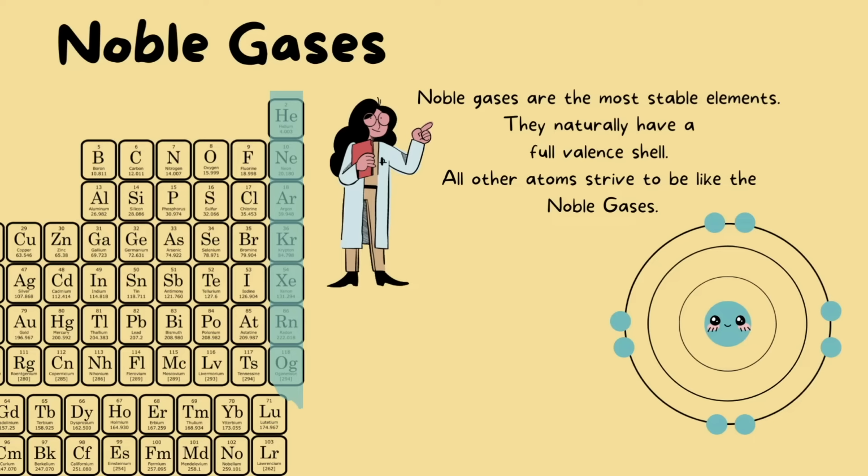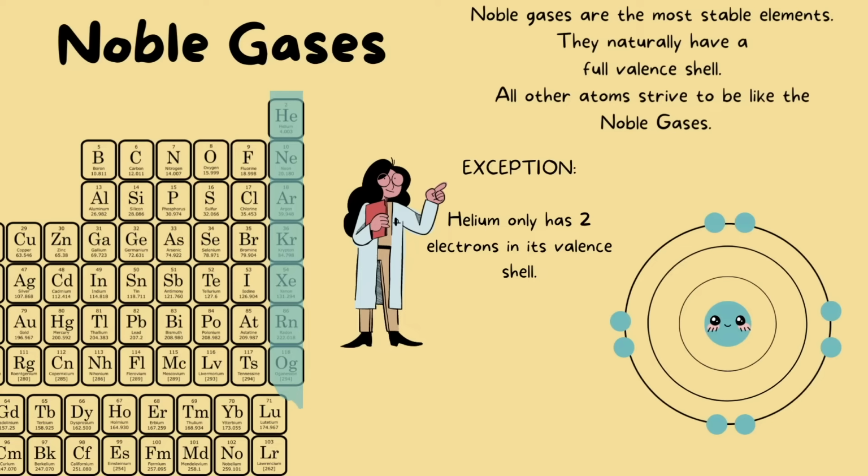They look up to the noble gases because these noble gases are the most stable elements, because they naturally have a full valence shell. They naturally have 8 electrons filling up their valence shell, with one exception. That exception is helium. It only has 2 electrons in its valence shell, and it doesn't strive to be like all the other elements. It is perfectly fine with only having 2.